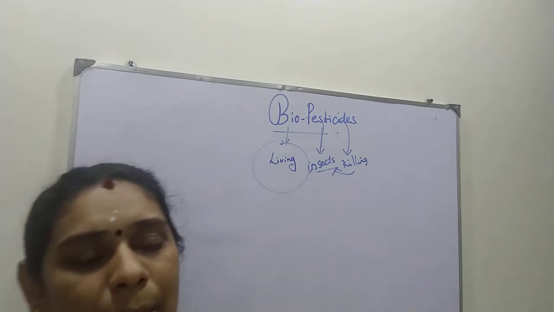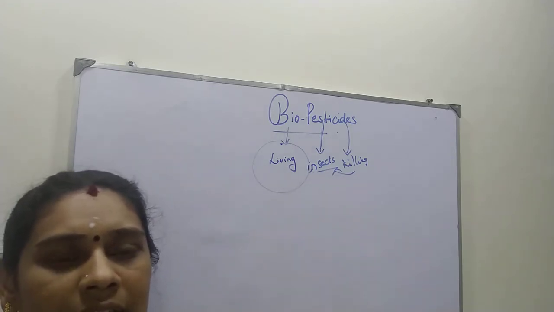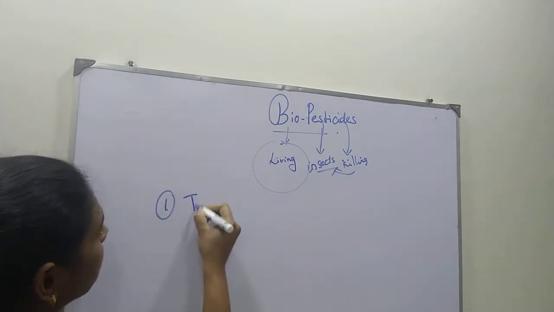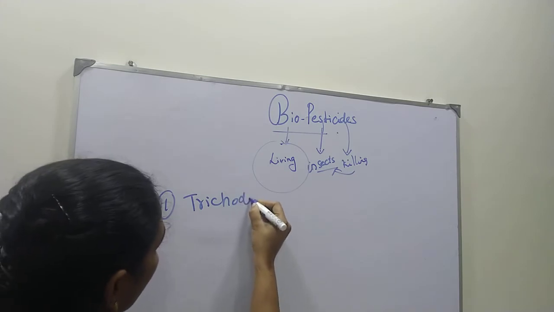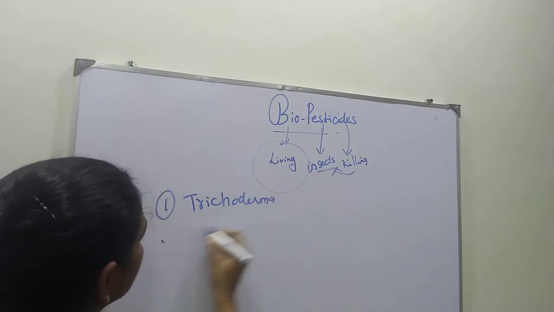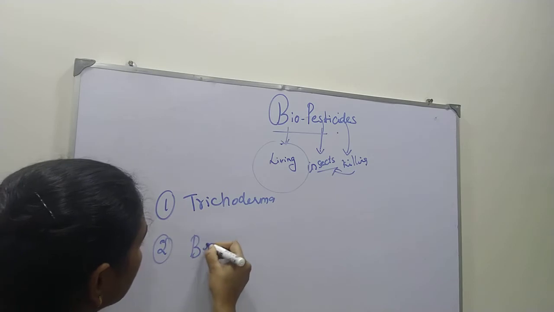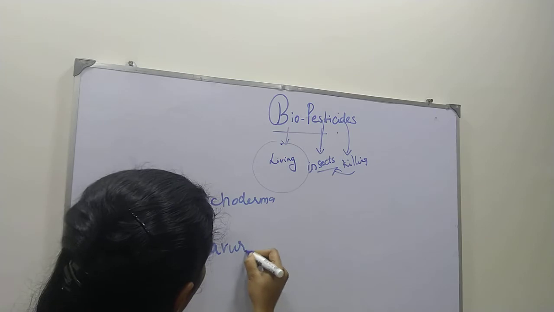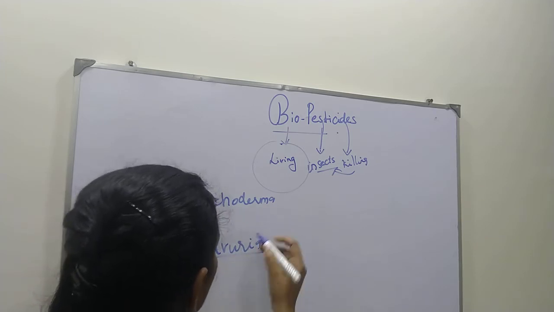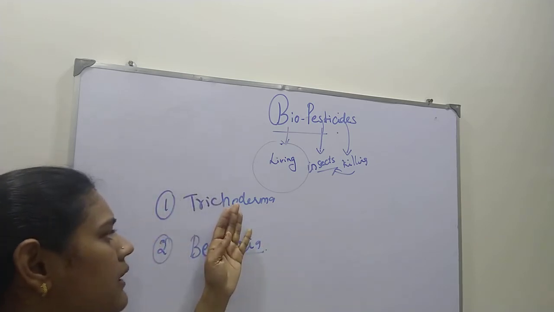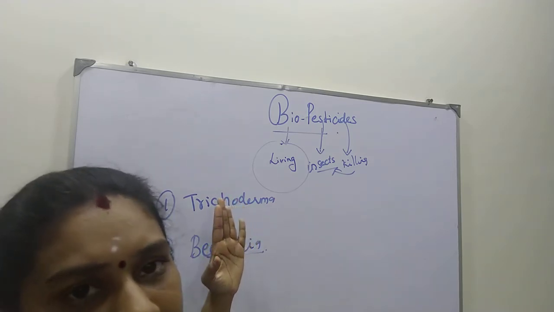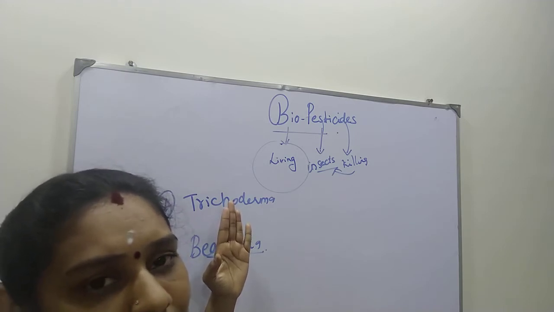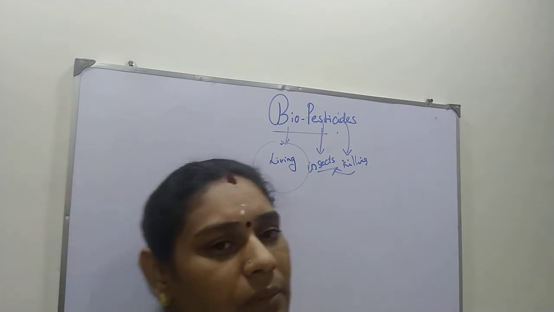Okay. Next, about the biopesticides, there are two types of fungi. One is named Trichoderma, and another one is named Beauveria. So these two are fungi. First I will explain about Trichoderma. Trichoderma is nothing but a fungus. It is generally present in the soil. It mainly gives five functions.